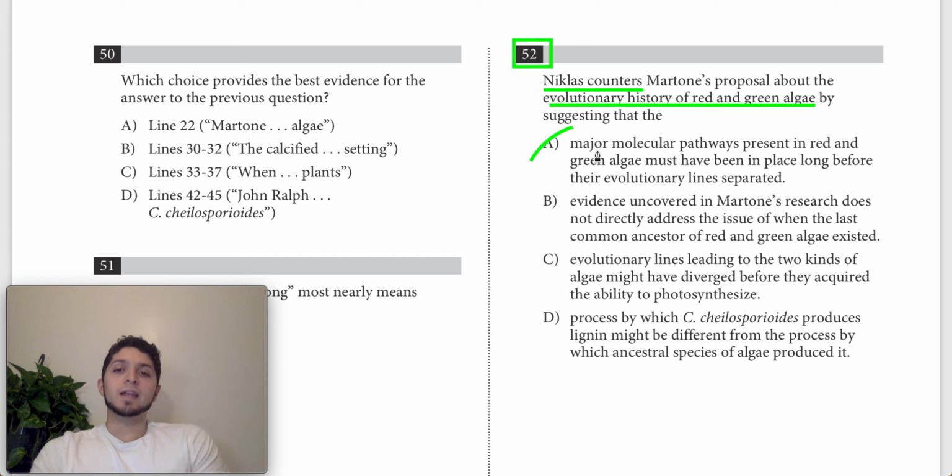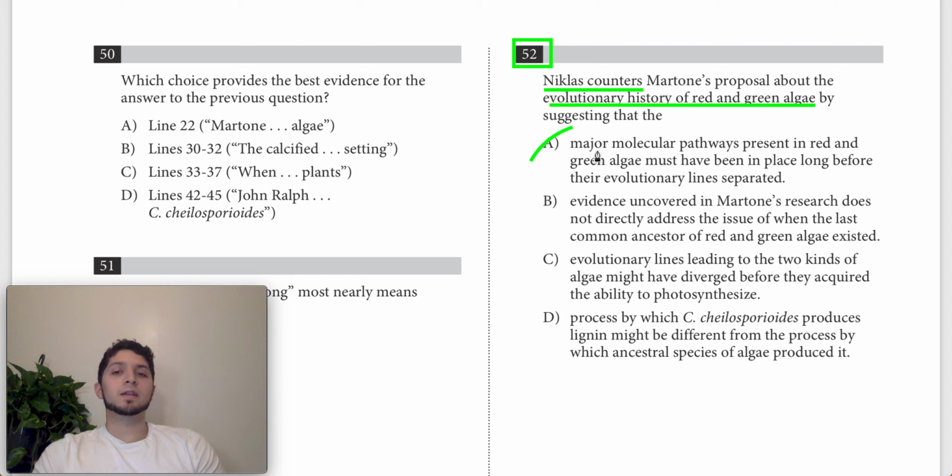B says that Nicholas counters Martone's proposal by suggesting that evidence uncovered in Martone's research does not directly address the issue of when the last common ancestor of red and green algae existed. So this is not a point that we see mentioned in the text of the passage that we looked at. For this to be true, we would have to see Nicholas basically making the case that Martone, your proposal is not really that good because your research doesn't provide enough evidence for us to say when they had this shared common ancestor.